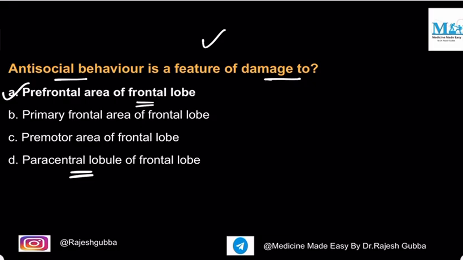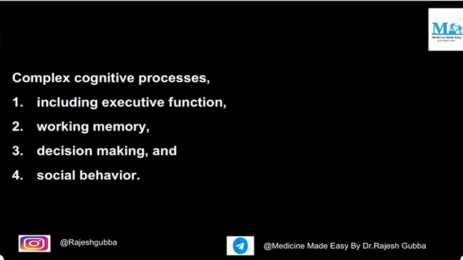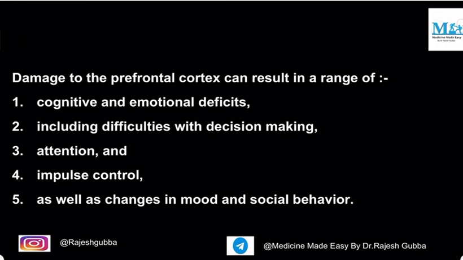Now, this prefrontal area of the frontal lobe, what are its main functions? The prefrontal area of the frontal lobe is concerned with executive function. It is concerned with maintenance of working memory, decision making and social behavior. These are all the functions of the prefrontal area of the frontal lobe. So, if the prefrontal area is damaged, then the patient will develop cognitive and emotional deficits.